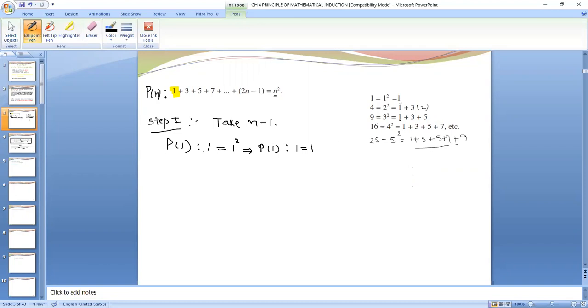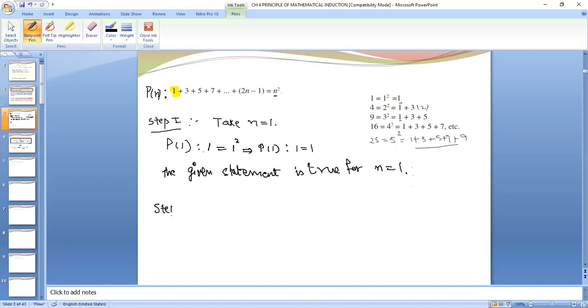This left side 1 is from the left side, and this right side 1 is from the right side. The given statement is true for n equals 1. This we have proved, right?